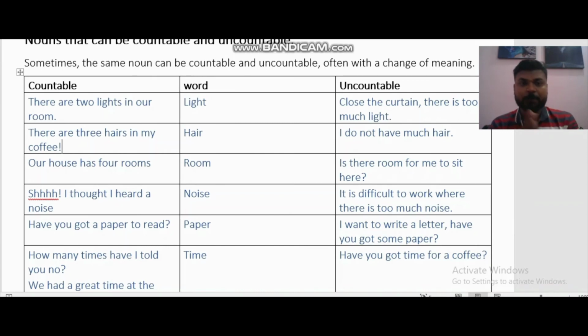Next is, shh, I thought I heard a noise. A noise, right? So it's countable here, but when we say it is difficult to work where there is too much noise, it becomes uncountable. Great. Next, have you got a paper to read? Now I'm talking about a paper to read, so it becomes what? Countable. But when you say, I want to write a letter, have you got some paper? It means some space on your paper, something like that, right? So it becomes uncountable. Next, time.